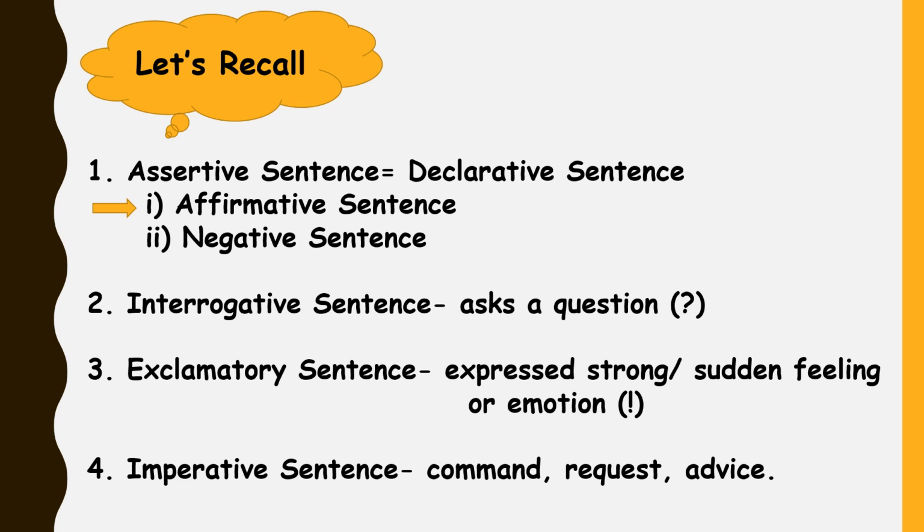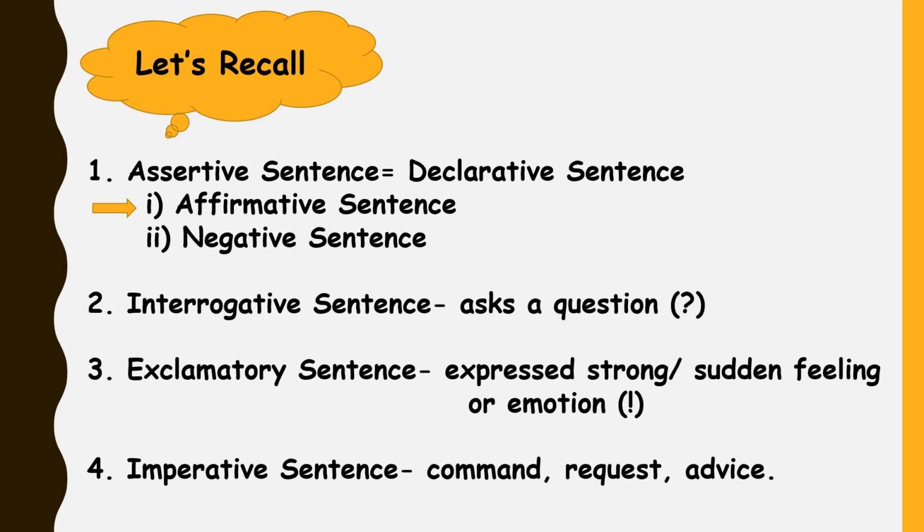This kind of sentence can further be divided into two types, that is, affirmative sentence and negative sentence. An affirmative sentence does not include negative words such as no, not, never, etc. A negative sentence includes negative words such as no, not, never.